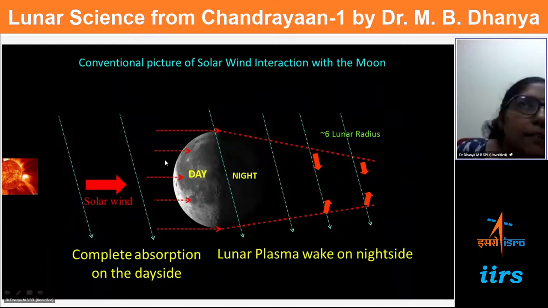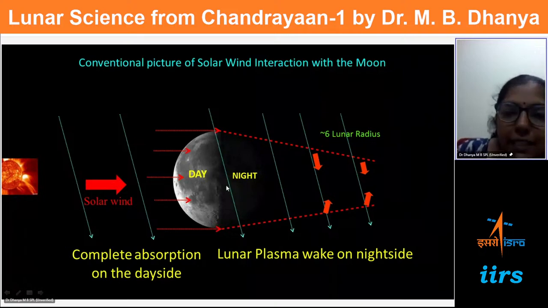Solar wind plasma is typically energetic. They are coming with a velocity of something like 400 kilometers per second. They travel with that speed, so their energy is typically around 1 kilo electron volt. Particles like that undergo charge exchange and then come back as neutrals, which are energetic.